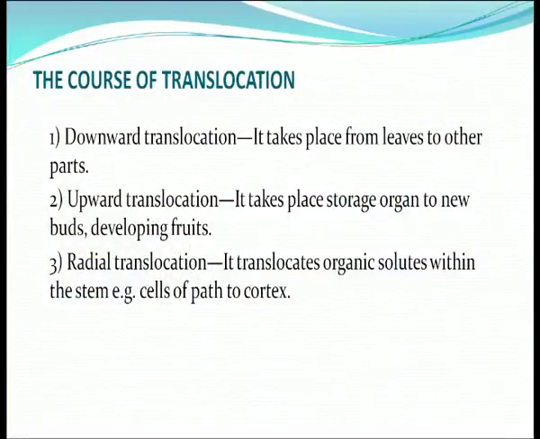The course of translocation, already we have discussed three ways. One is downward translocation, next is upward translocation, another one is radial translocation. Downward translocation takes place from leaves to other parts, and upward translocation takes place from storage, that means the leaves, to new buds and the developing fruits. Radial translocation translocates organic solutes within the stem, that is cells of path, to the cortex.